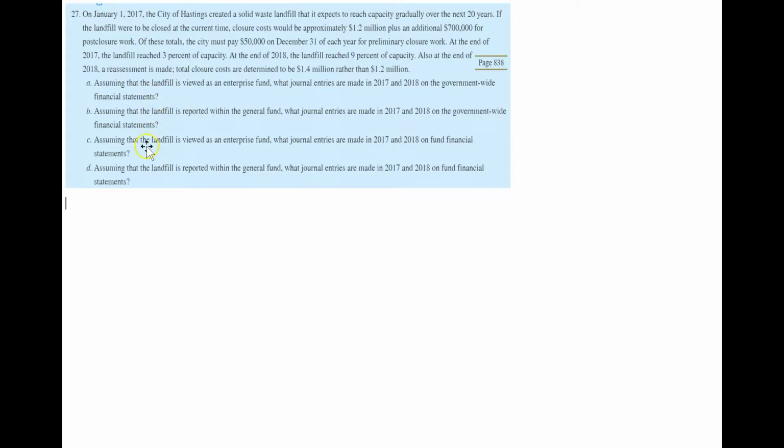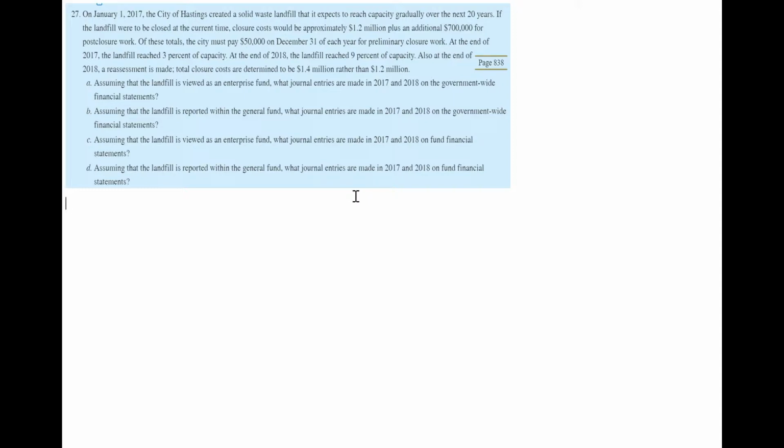So for options A, B, C, it will follow the accrual accounting and the journal entries will be the same. But for option D, when we are using the modified accrual method and the focus is only on the current year, then if it is considered as the general fund, and for the fund financial statement, we'll prepare a different type of journal entries. It will be plain and simple: the payment of the cash, and they will record the expenditures only for the current year focus. It will not record any long-term liabilities.